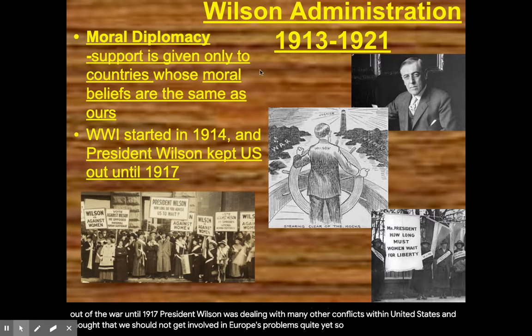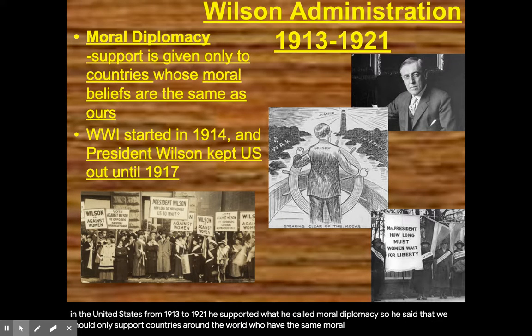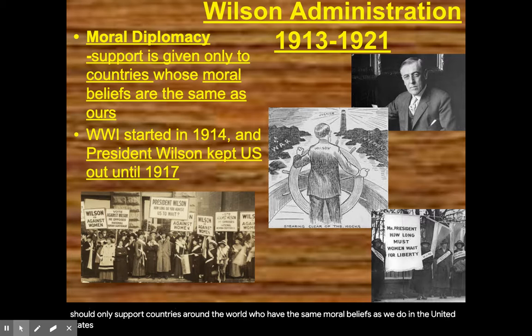So President Wilson was president in the United States from 1913 to 1921. He supported what he called moral diplomacy. So he said that we should only support countries around the world who have the same moral beliefs as we do in the United States. So he kept us out of the war for 3 years until 1917.